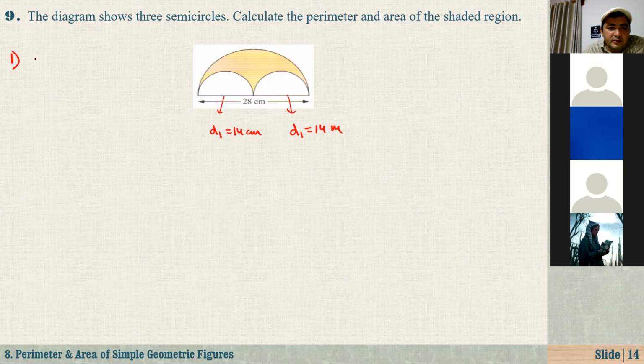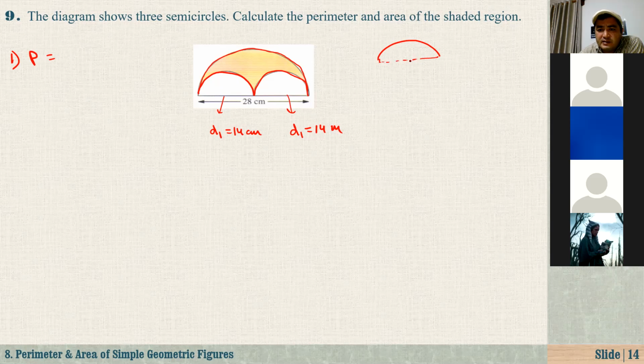To find the perimeter, I need to find the length of this big arc, plus continue from here, this one, and plus this one, because these are the lines enclosing the shaded region. To find this, we need the length of a semicircle.